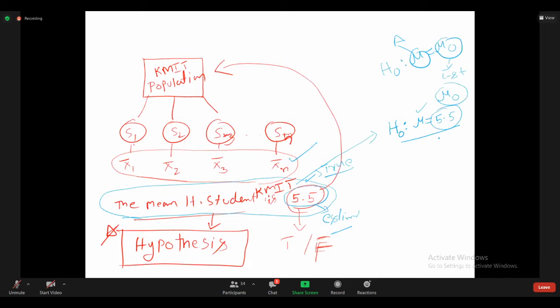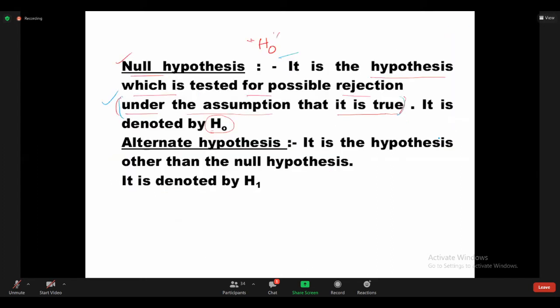The notation here: H naught is actual population parameter mu equals mu naught. H naught is mu equals mu naught. This is the general notation.